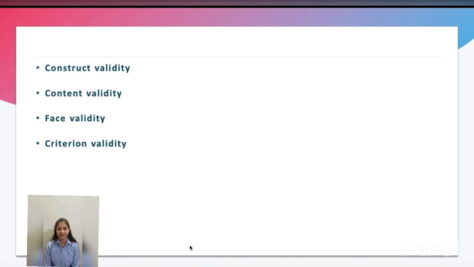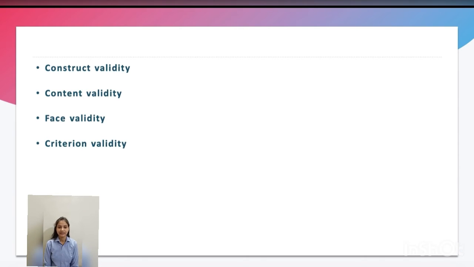First, construct validity. Firstly, we will talk about what a construct is. A construct refers to a concept or characteristic that cannot be directly observed but can be measured by observing other indicators that are associated with it. Construct validity evaluates whether a measurement tool really represents the thing we are interested in measuring.